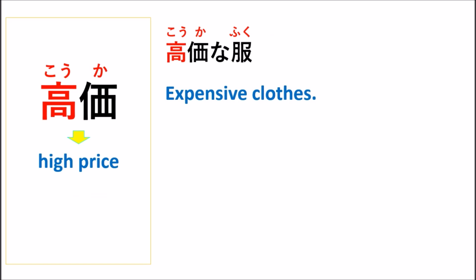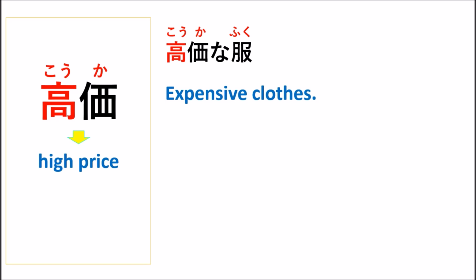So when you put the kanji ko, meaning high, and the second kanji ka, where we talk about the price, we can translate it as high price, right?